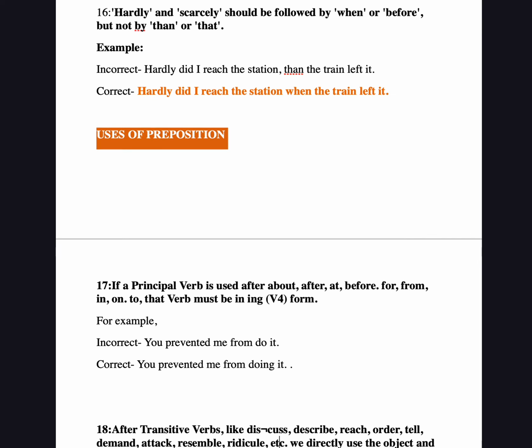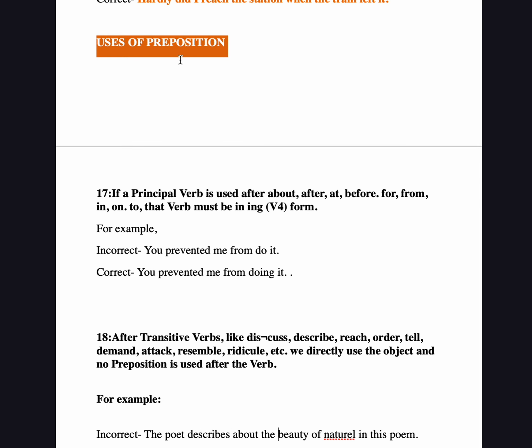Now moving to the next use of prepositions. We have the principle of verb and preposition.